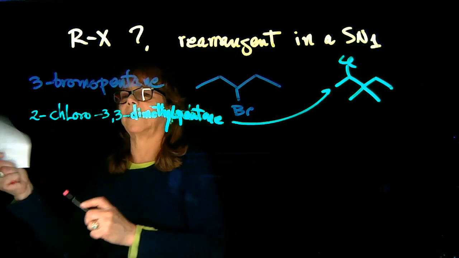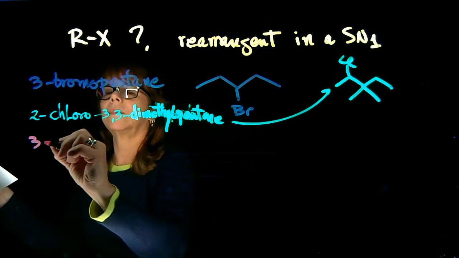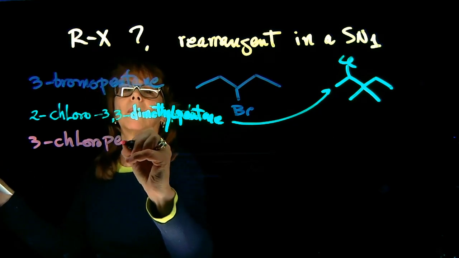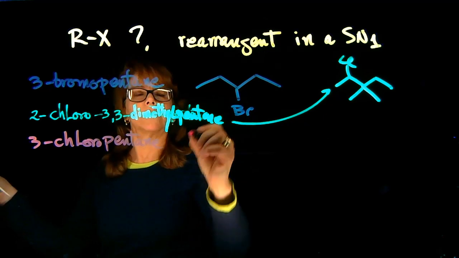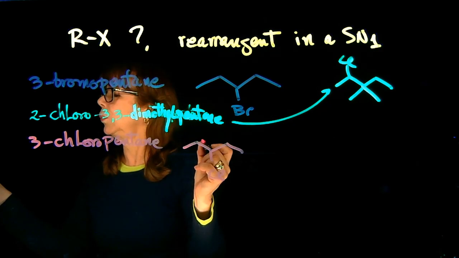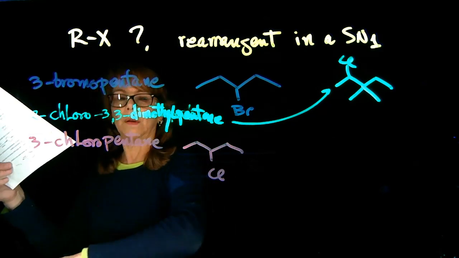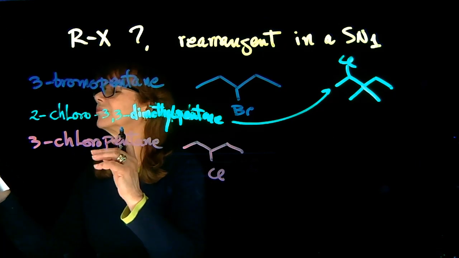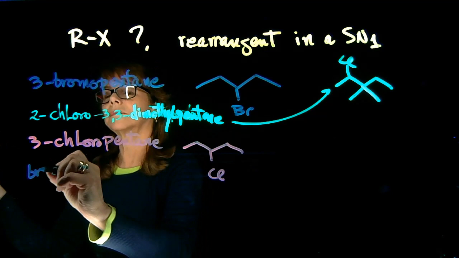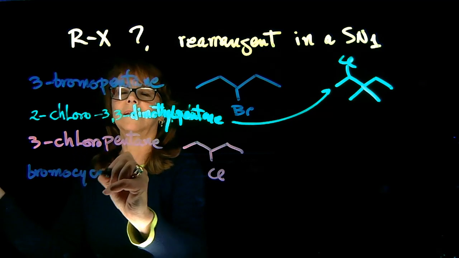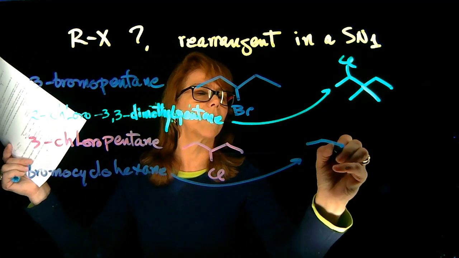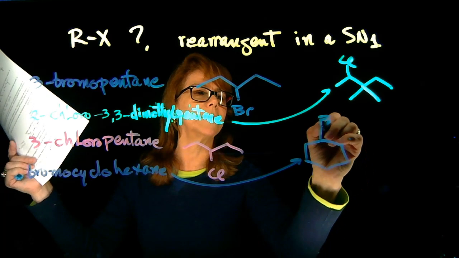And then it says another one, 3-chloropentane. So similar to the first one, only that we have a chlorine. Yes, then we have, what is here? Bromocyclohexane. And let's do that over here. The cyclohexane with the bromine here.